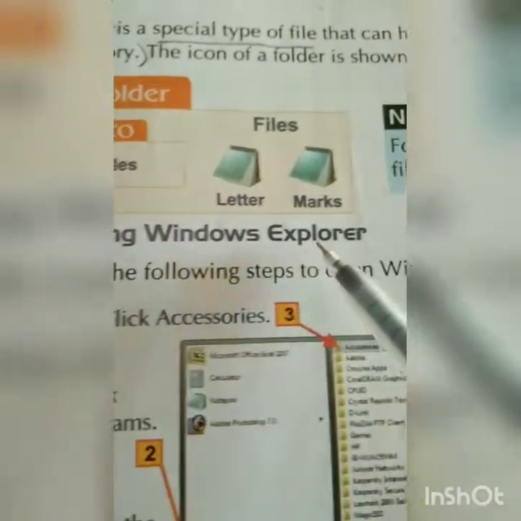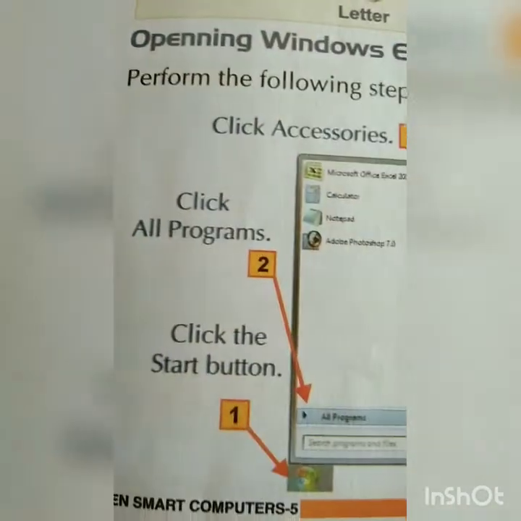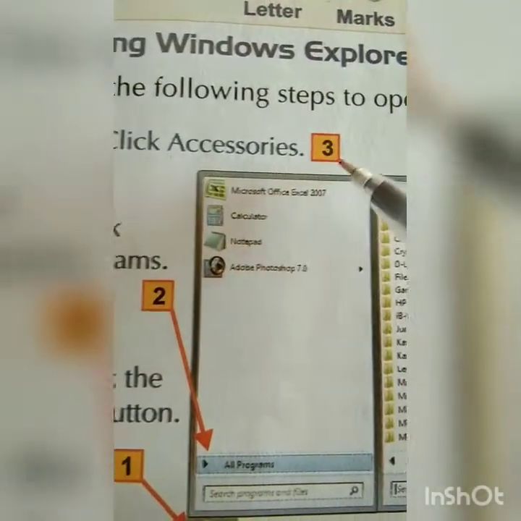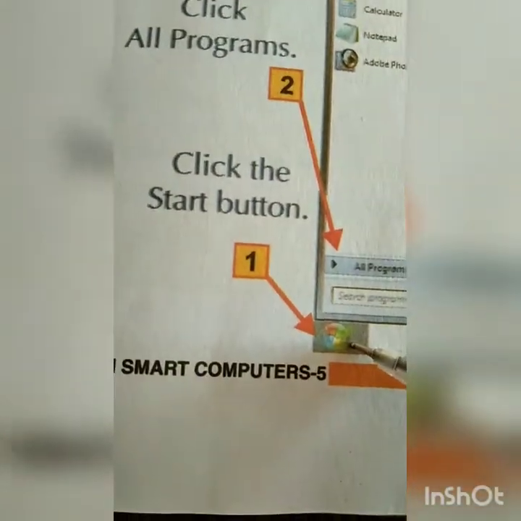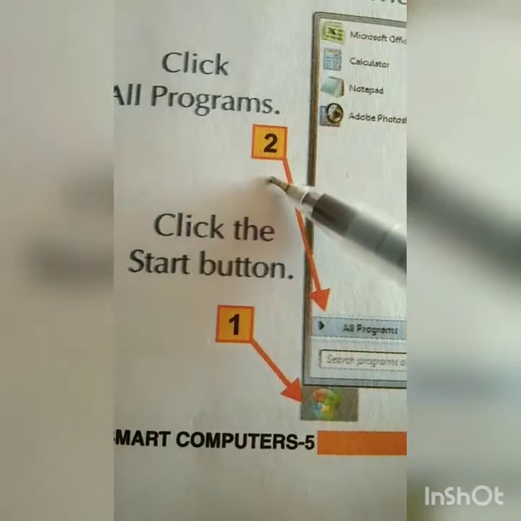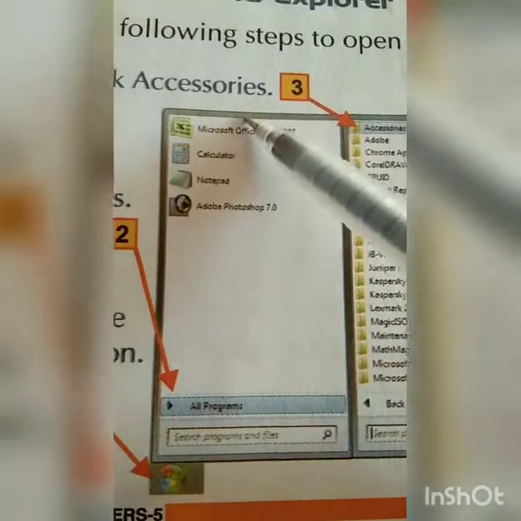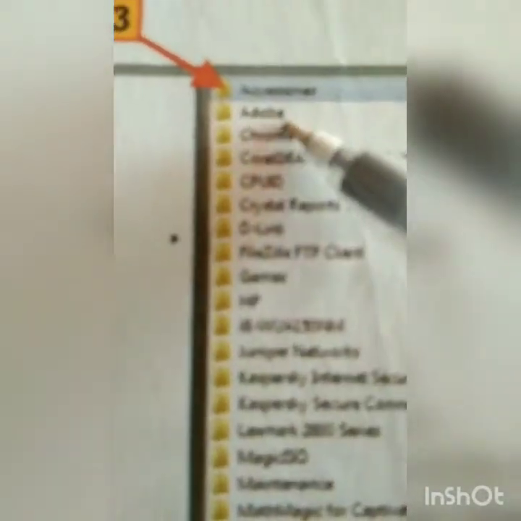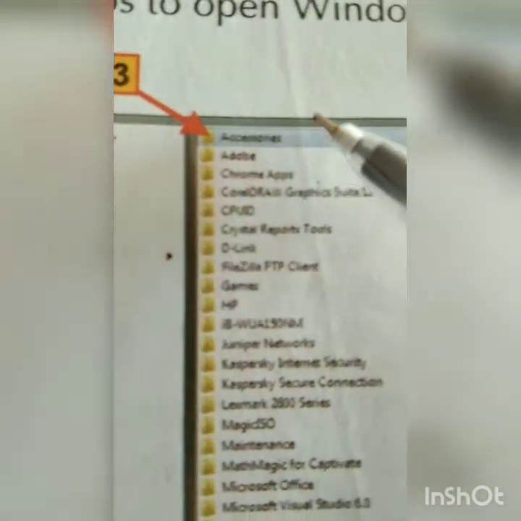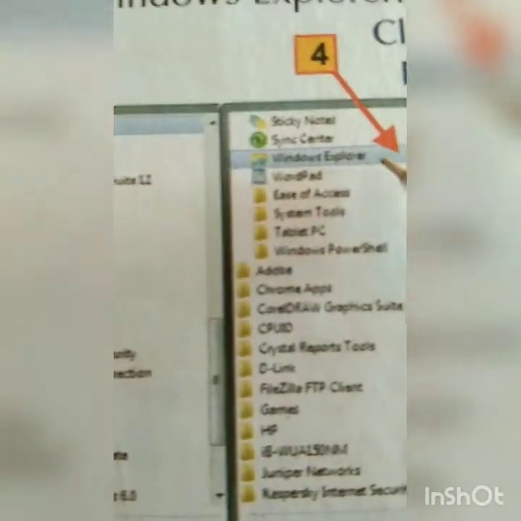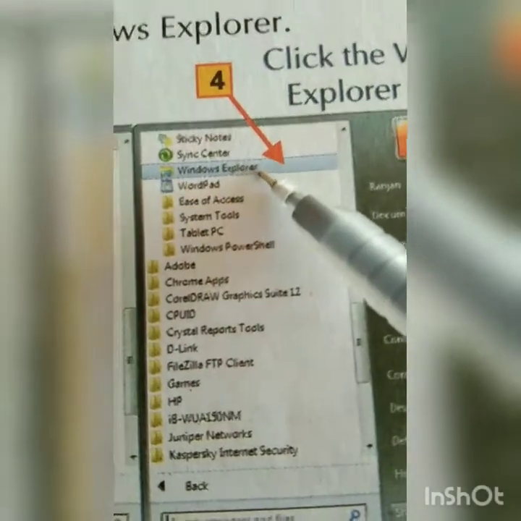Now opening Windows Explorer. How to open this application? A few steps are given. First you have to start your computer. When you start, you will be able to see all programs, and in them accessories. Go to all programs, accessories, and in accessories you will see the name of this program, that is Windows Explorer. That is the fourth step.